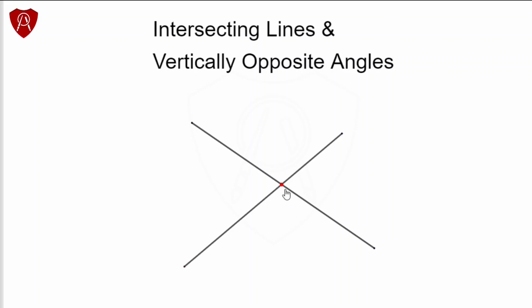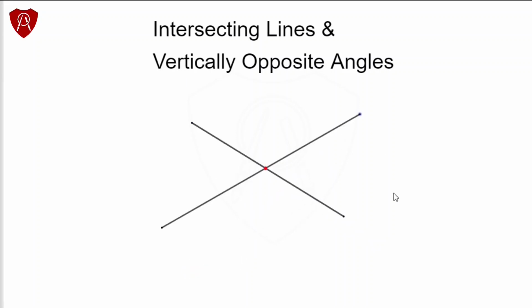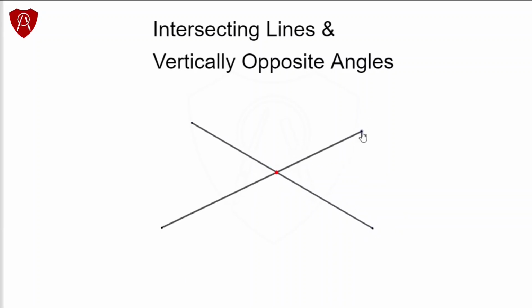Intersection simply means meeting. So when we talk about intersecting lines, we simply mean lines that meet. Two lines can only intersect at one point. We shall demonstrate the relationship between the angles at the point of intersection, or the point of meeting.